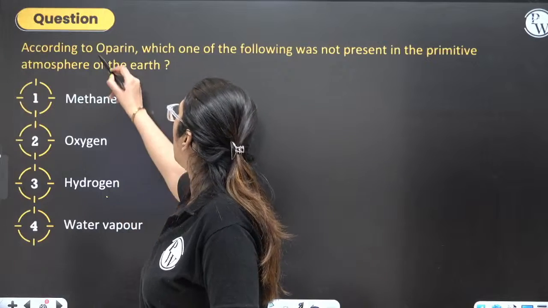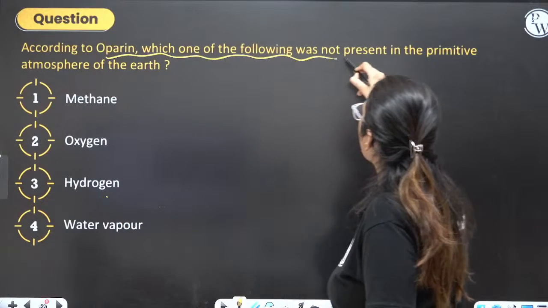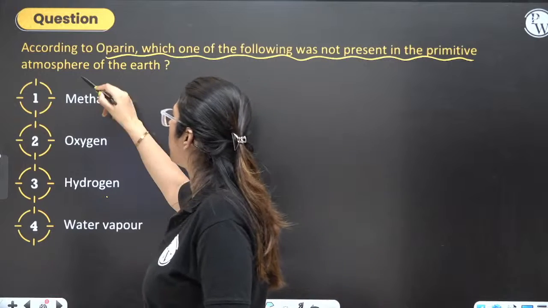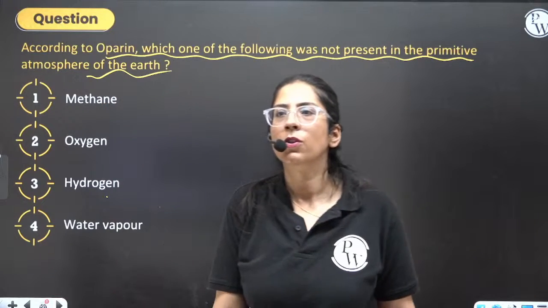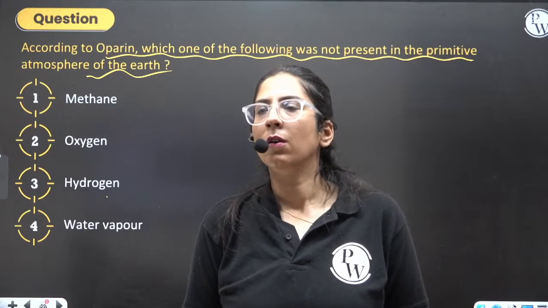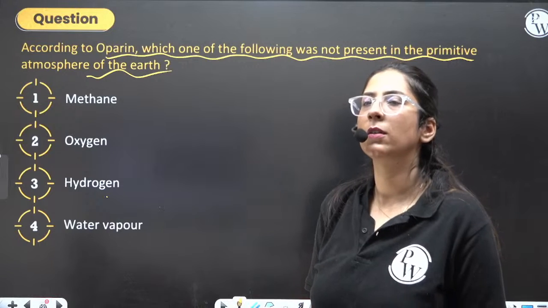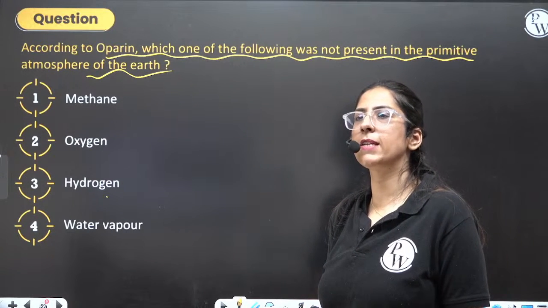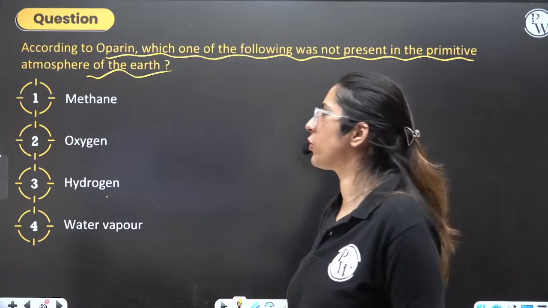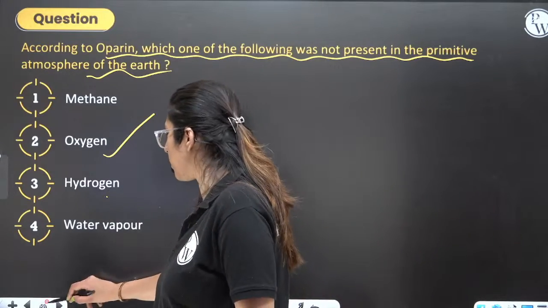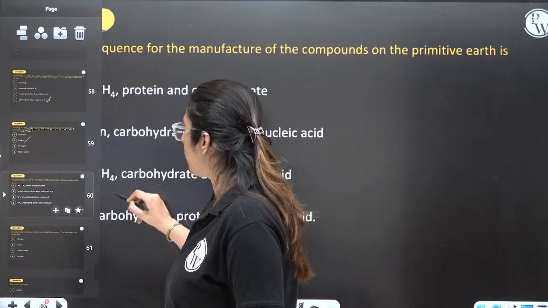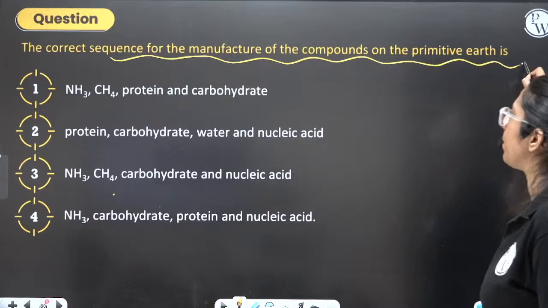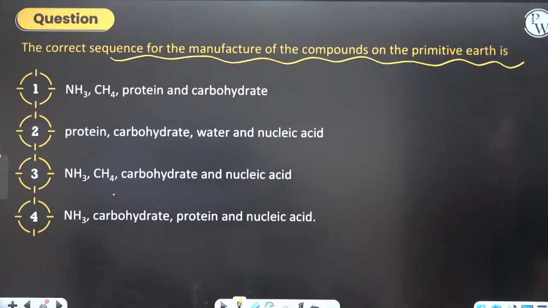Next is, according to Oparin, which of the following was not present in the primitive atmosphere of Earth? What was not present? What was not present? Yes, Itishri, oxygen was not present. It was reducing.